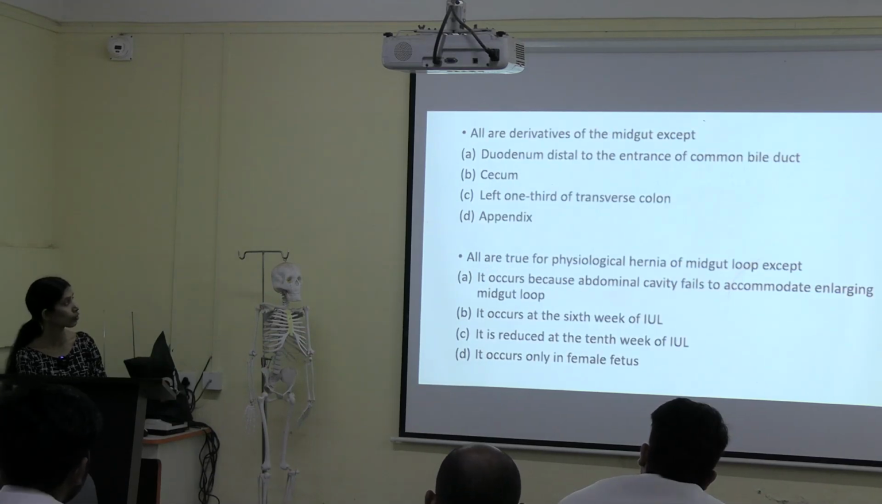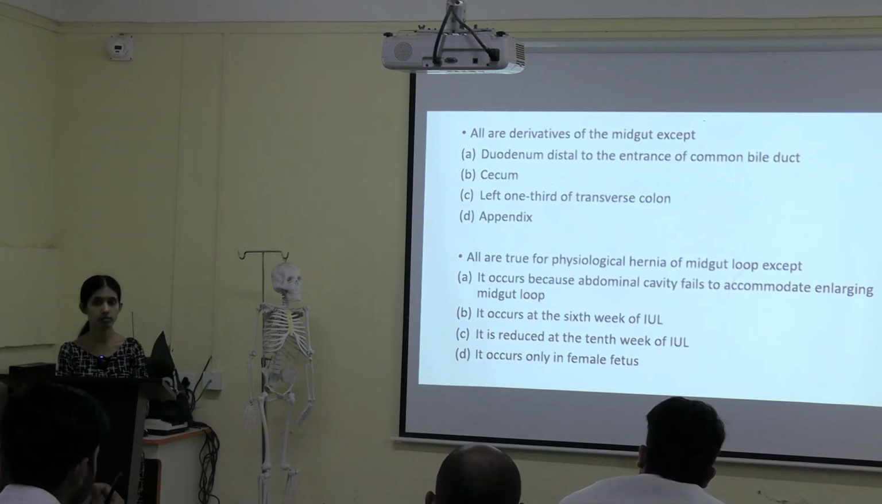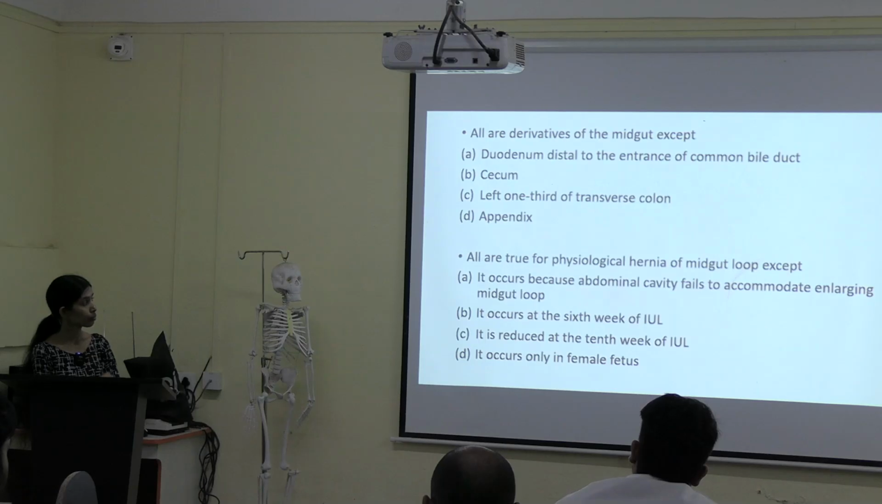All are derivatives of the midgut except C, left 1/3 of transverse colon. Okay, so your left 1/3 develops from hindgut. What about the other part of transverse colon? It's from the midgut. So which part? Right 2/3 of transverse colon. Okay, fine. Next question. Okay. What do you mean by physiological hernia of midgut loop?